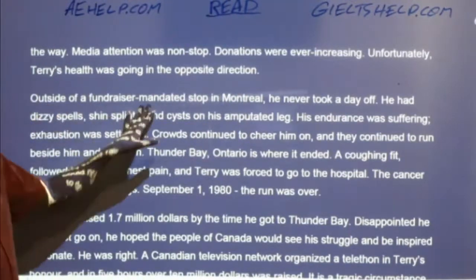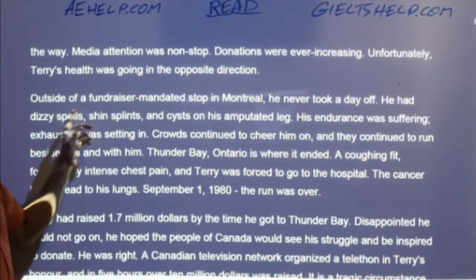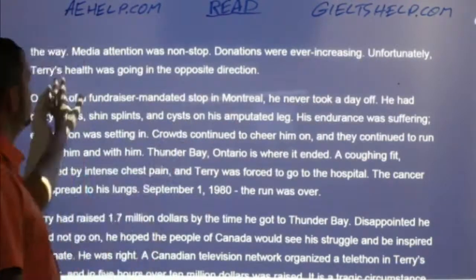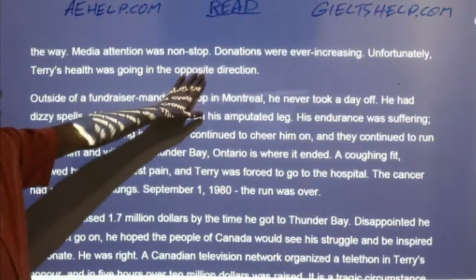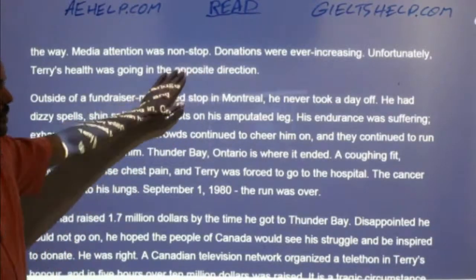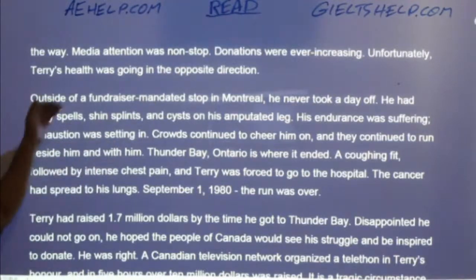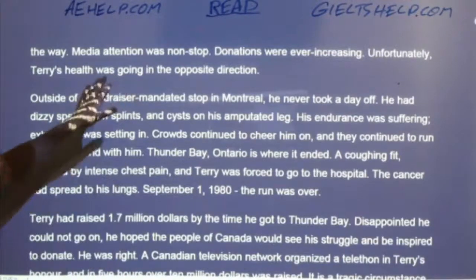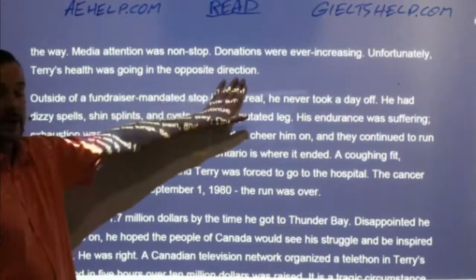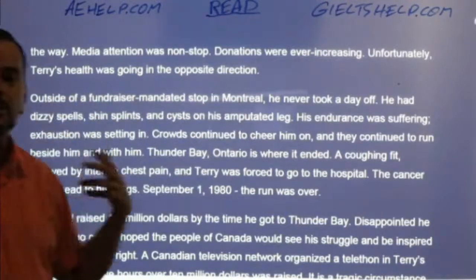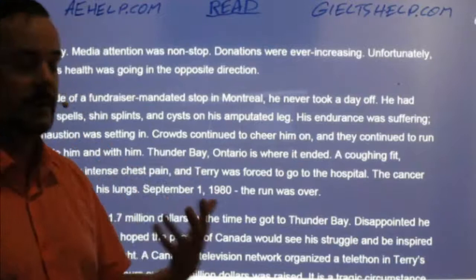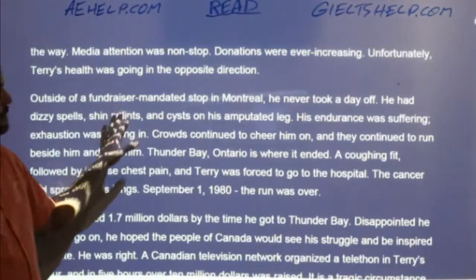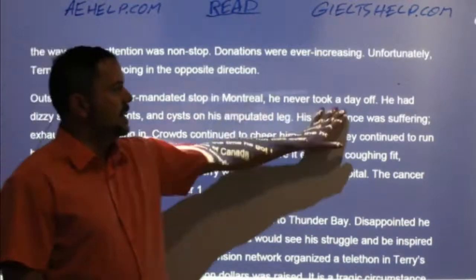Outside of a fundraiser, before I continue here, members, notice how this last sentence is that connecting, concluding sentence. Unfortunately, Terry's health was going in the opposite direction. So just like you write in task 2, you see that same structure in these essays, okay? So from this sentence, I know that my next paragraph will have information about Terry's health going in the opposite direction. Okay, so keep that essay structure in mind because that's the way essays work, and passages in the IELTS are essays.